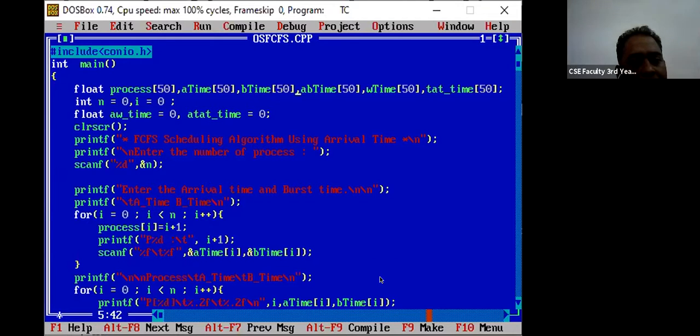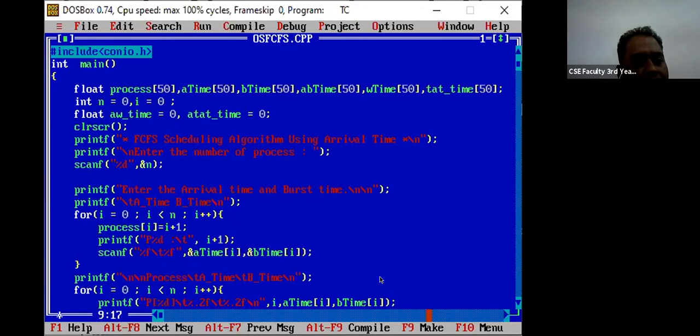And then there is a waiting time, then there is a completion time, then there is a turnaround time, okay. All we have used an array. Next we have taken an n, like how many numbers are there, and i is also 0. Then this is an average waiting time, and this is an average turnaround time. These are also floating point variables, and we have assigned them 0.